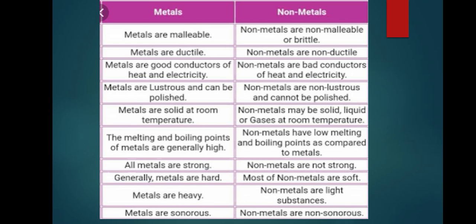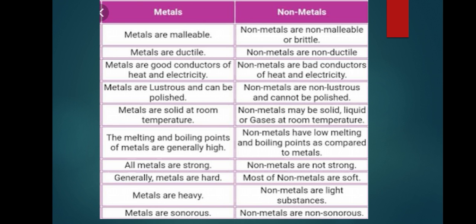I have just summarized the physical properties of metals and non-metals here. The first is metals are malleable, non-metals are non-malleable. Metals are ductile, non-metals are non-ductile. Metals are good conductors of heat and electricity, non-metals are bad conductors of heat and electricity. Metals are lustrous and can be polished, non-metals are non-lustrous. Metals are solid at room temperature except mercury that exists in a liquid state. Non-metals may be solid, liquid or gaseous at room temperature.